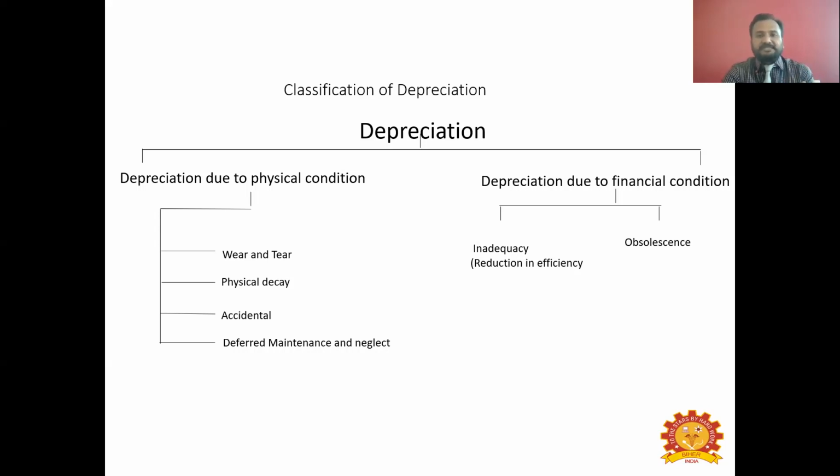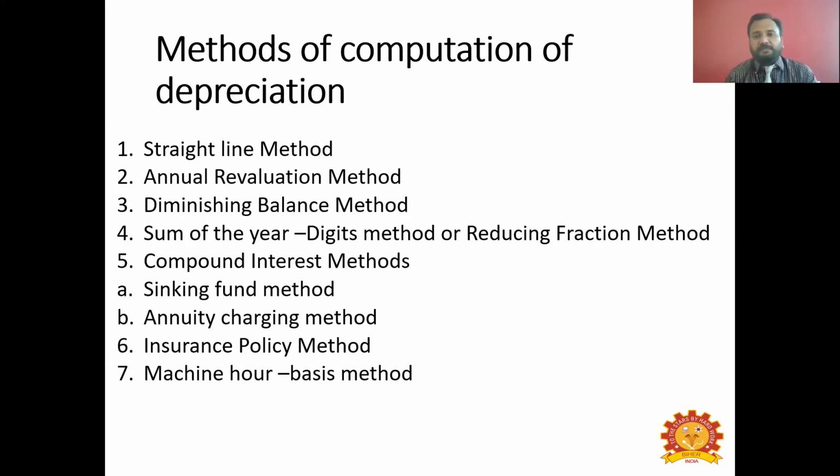Normally, when you use any asset or when you don't use any asset, also there will be reduction in its value because of oxidation. There will be a formation of rust in your asset. Because of that, there will be a reduction in its value. And there are different methods of depreciation. Now we need to calculate depreciation because an asset is purchased in a particular year, after which it is used for 1 year. So after 1 year of usage, there will be a reduction in its value. So how can you calculate this value? This asset cannot tell you the actual reduction in its value. You have to calculate by seeing it, by examining it, or by using any formula.